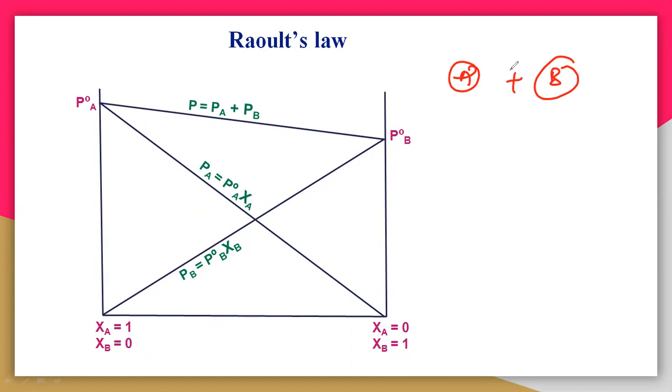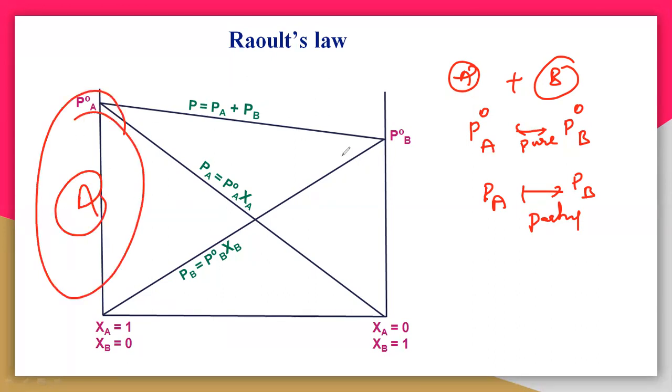Volatile means the liquid which possesses vapor pressure, so they can easily evaporate. A and B, both can easily evaporate, so they will have a vapor pressure. The vapor pressure of pure A is P naught A, and the pure vapor pressure of B is P naught B. And the partial vapor pressures are PA and PB. These two are partial, but P naught A and P naught B are the pure vapor pressures. The left side is completely related to A, and the right side is completely related to B.